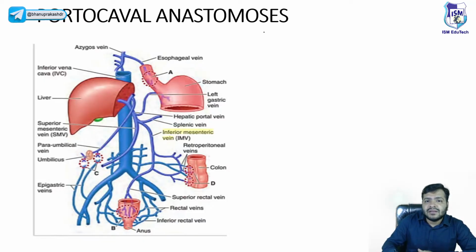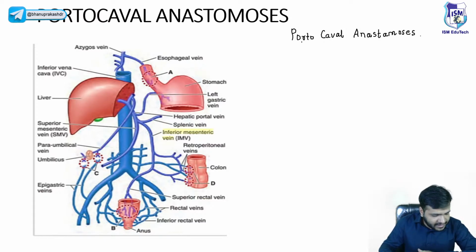Let us start with the portocaval anastomosis. If something is hidden there, beta, you can just see it from here. Portocaval anastomosis. Already I have discussed the portal vein in detail, right?